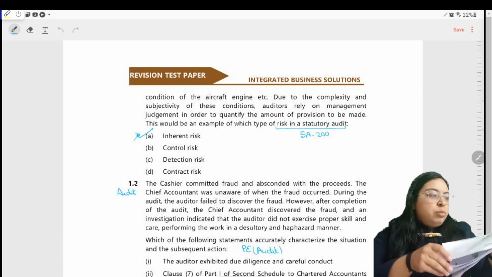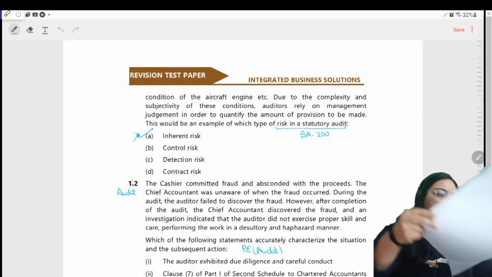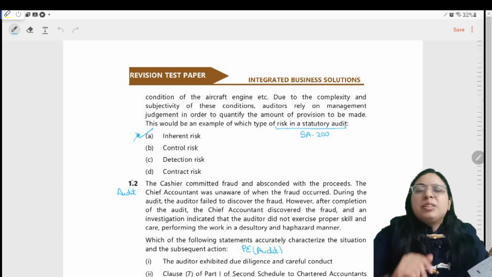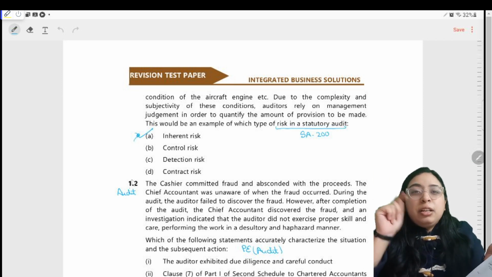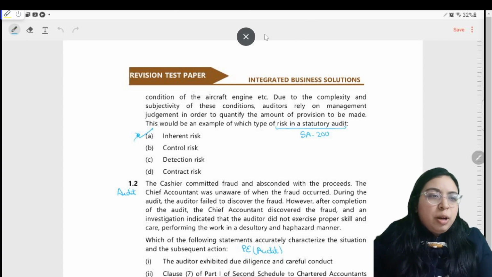I picked up Saransh, and I quickly glanced through it. I don't find the types of risk topic. I don't know the difference between inherent risk and control risk. I'm getting confused in the exam hall. So what to do? Second, pick up your study material.